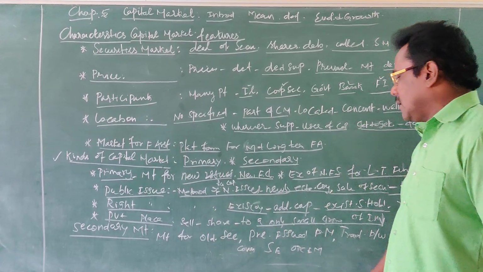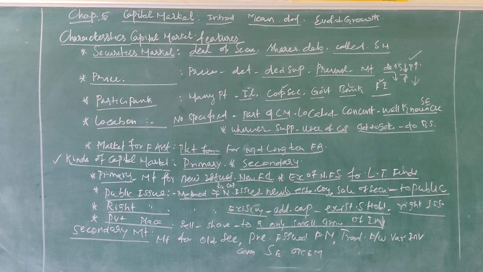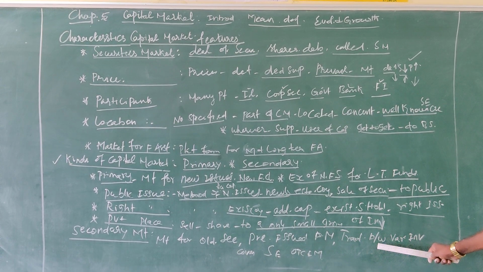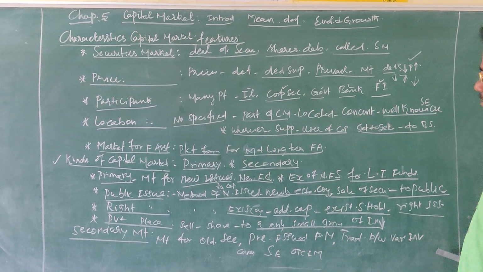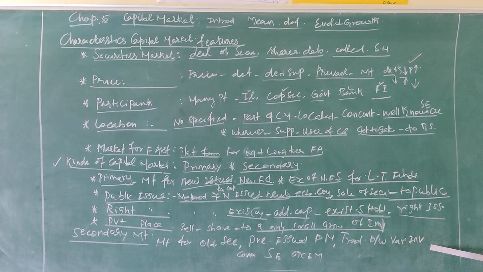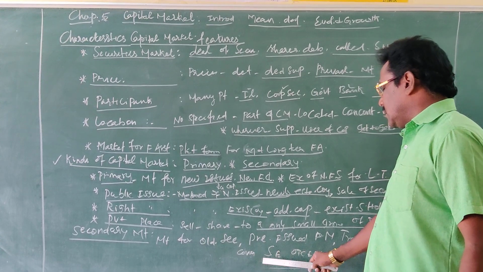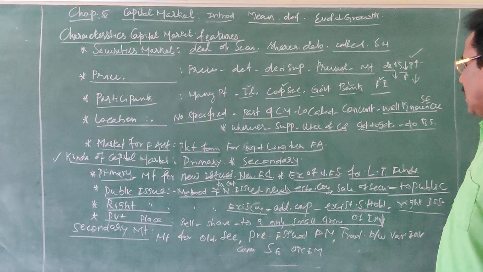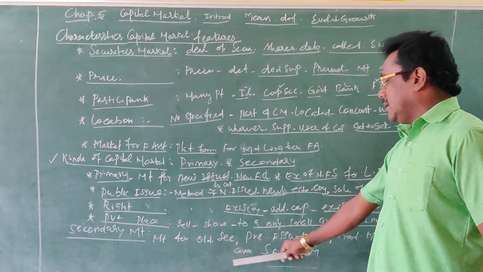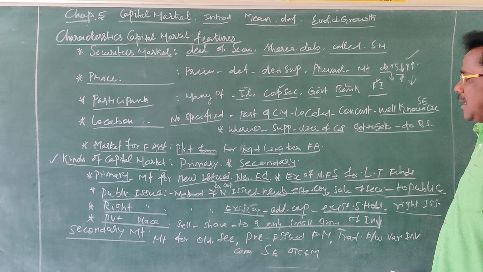The participants in the secondary market are various investors, with trading transactions, buying and selling of securities, taking place among them. The secondary market covers the stock exchange and the over the counter exchange market. These are the two things covered in the secondary market.